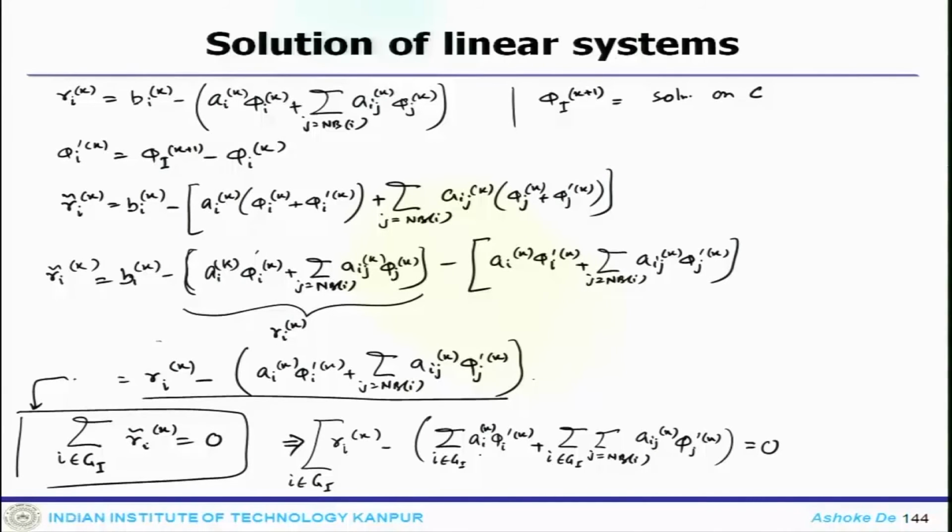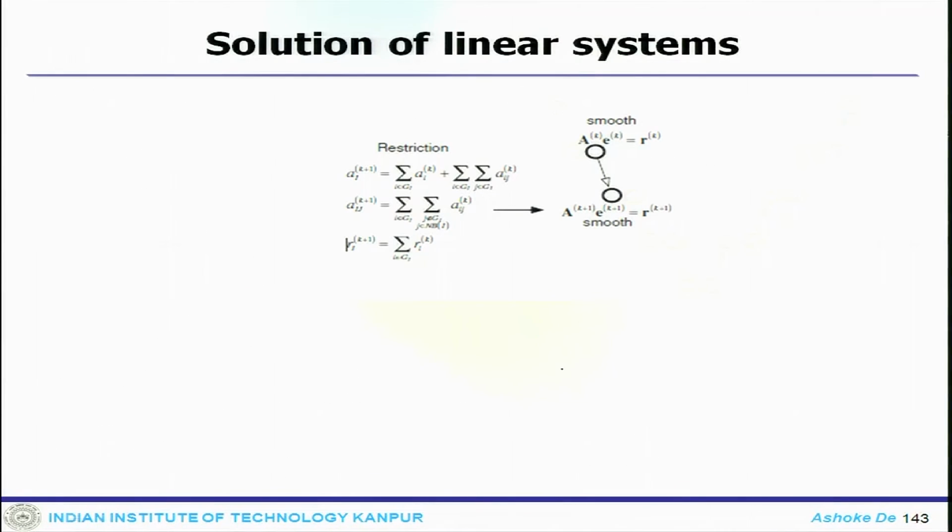So, what happens is that you can rewrite this equation, and one can see, if you rewrite that equation, then one can write: A_I^(k+1) phi_I'^(k+1) plus summation over j in NB_I of A_Ij^(k+1) phi_j'^(k+1) equals R_I^(k+1).